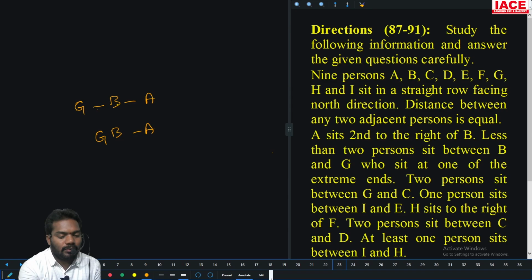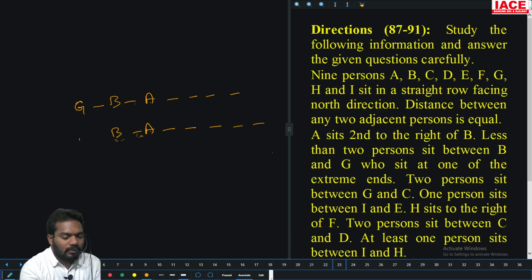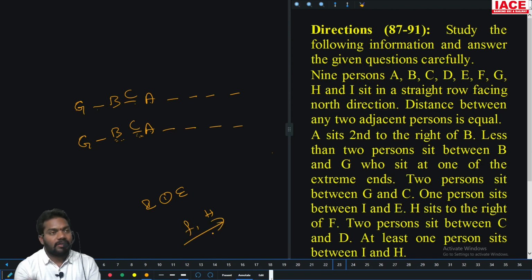So 1, 2, 3, 4, 5, 6, 7, 8, 9. Then 1, 2, 3, 4, 5, 6, 7, 8, 9. Okay? Then 2 persons between G and C. This case is not possible. You need to convert it to this case only. And 2 persons between G and C, these are the only chances for G and C. The next, 1 person between I and E. H is right of F. It says H is right of F, but did not say which right.